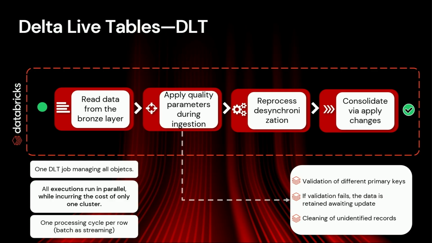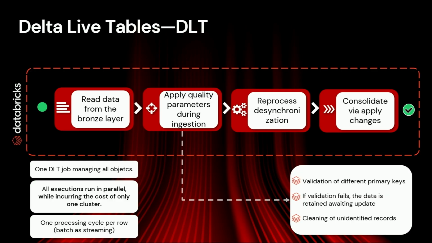Here we reprocess the synchronization because we are dealing with different times. We have campaigns that were sent yesterday and on several dates in the past. We are receiving different time zones, and we have this desynchronization, and the process handles this. And finally, we consolidate via apply changes.